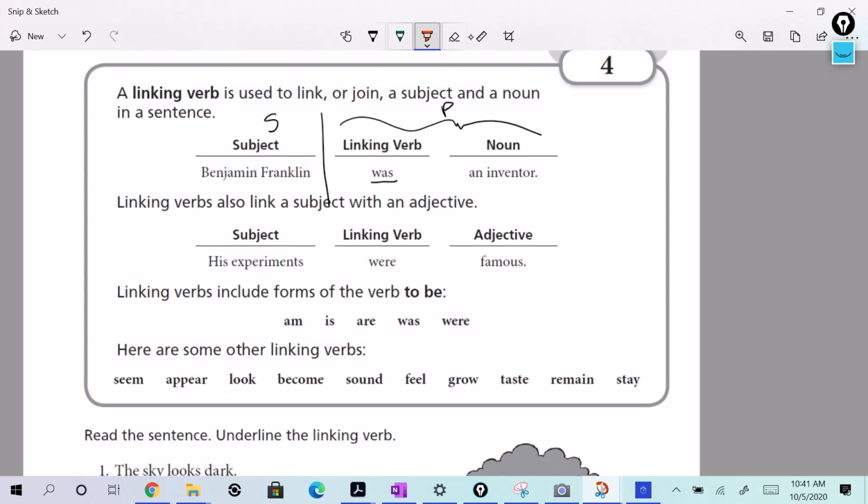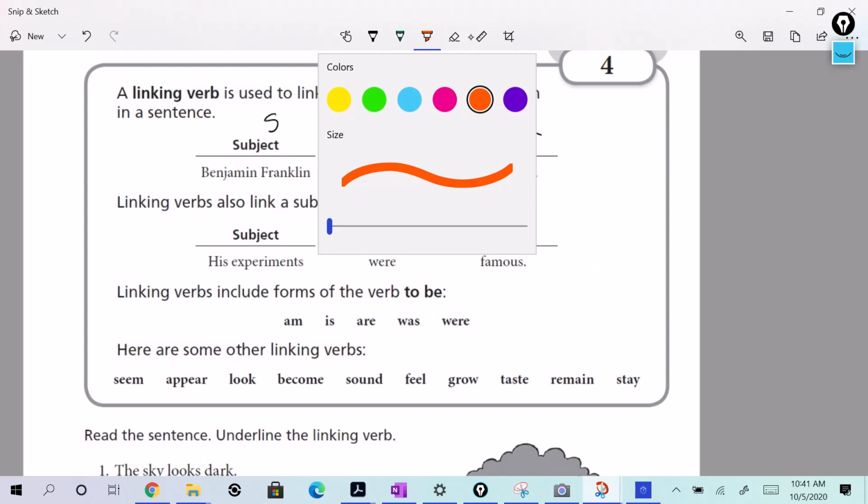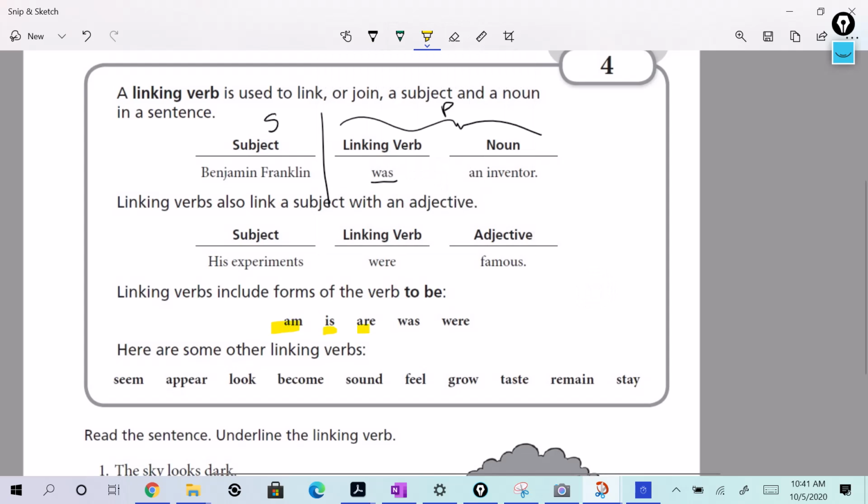And here are all the examples of linking verbs. We have am, is, are, was, were, seem, appear, look, become, sound, feel, grow, taste, remain, stay. All right, those are all linking verbs. Here are the common ones, though, right here. Let's take a look at this next one.